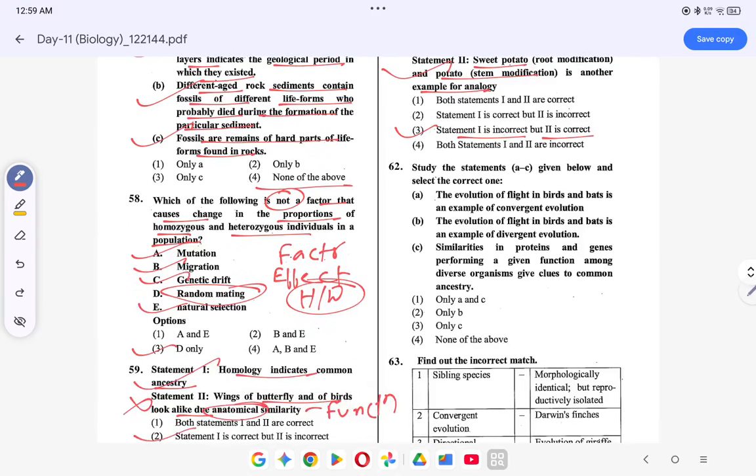Evolution of flight in birds and bats is an example of convergent evolution. This is correct. Analogy. Analogous. Evolution of flight in birds and bats is an example of divergent evolution. Divergent नहीं है, ये convergent है. This is convergent evolution, so this is wrong. Similarities in proteins and genes performing a given function among diverse organisms give clues to common ancestry. This is correct. तो option क्या हो जाएगा? 1.